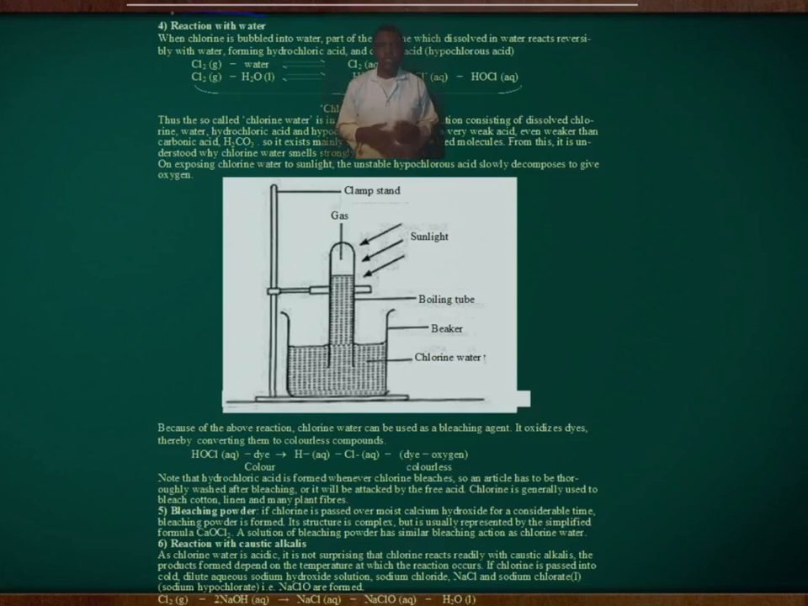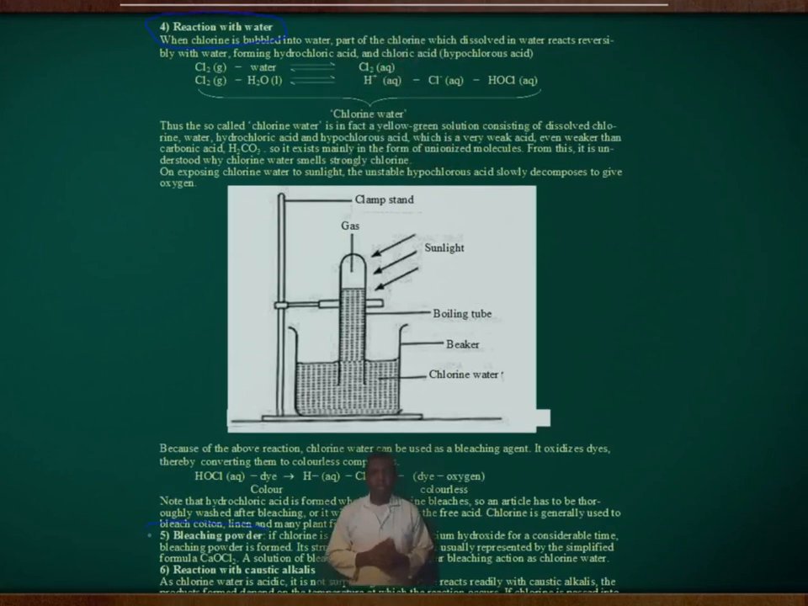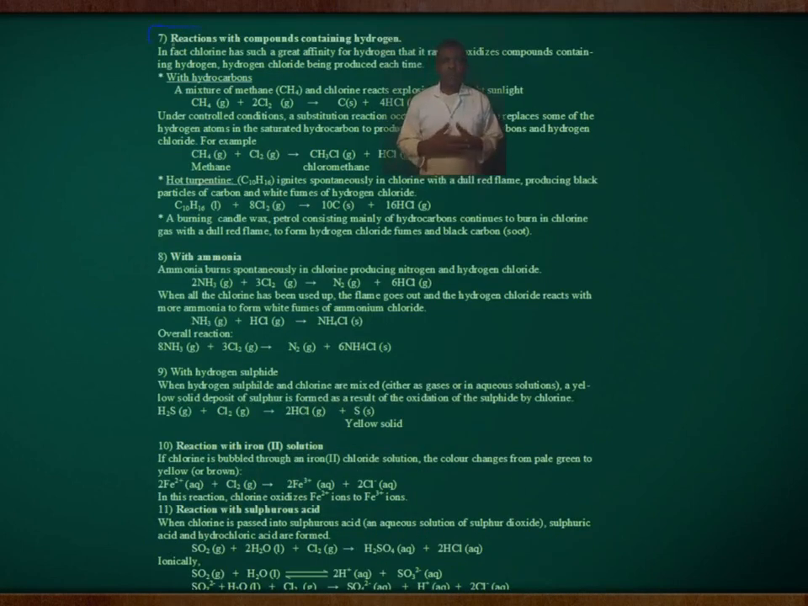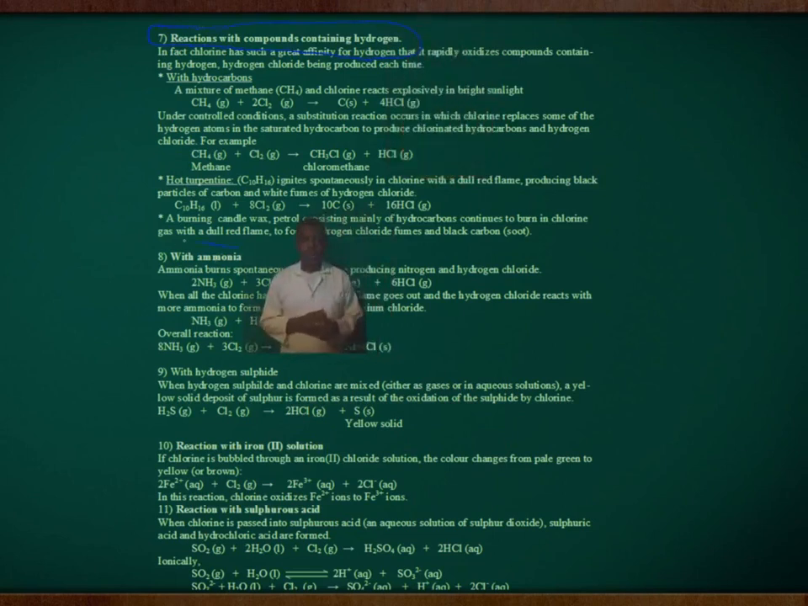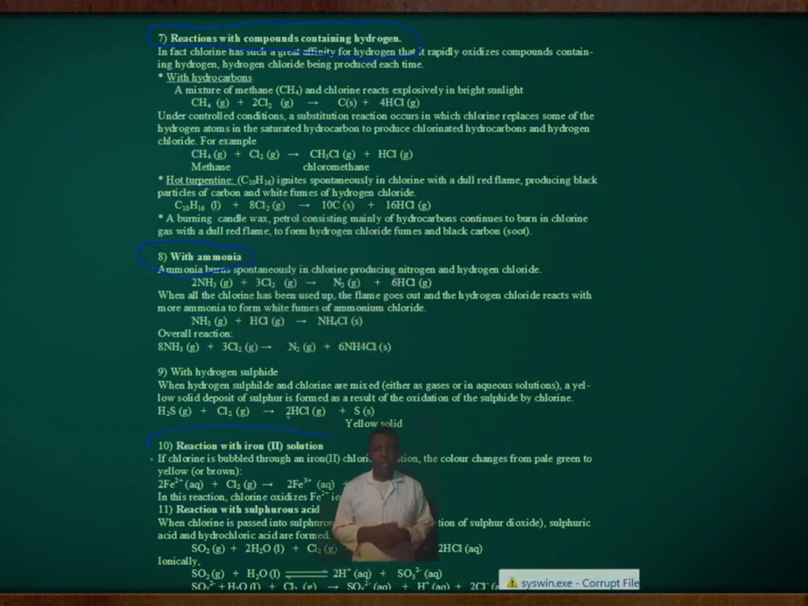Then we shall look at the reaction of chlorine with water, the formation of bleaching powder, reaction of chlorine with caustic alkalis, how does chlorine react with compounds containing hydrogen, like hydrocarbons, how chlorine reacts with ammonia, and how chlorine reacts with hydrogen sulfide.